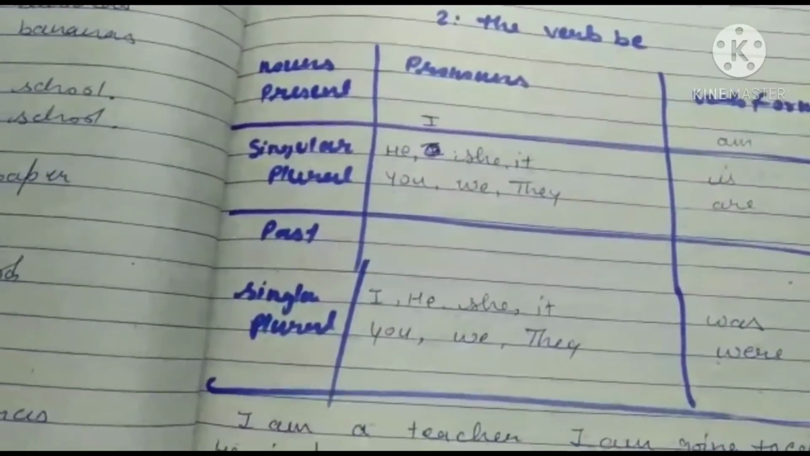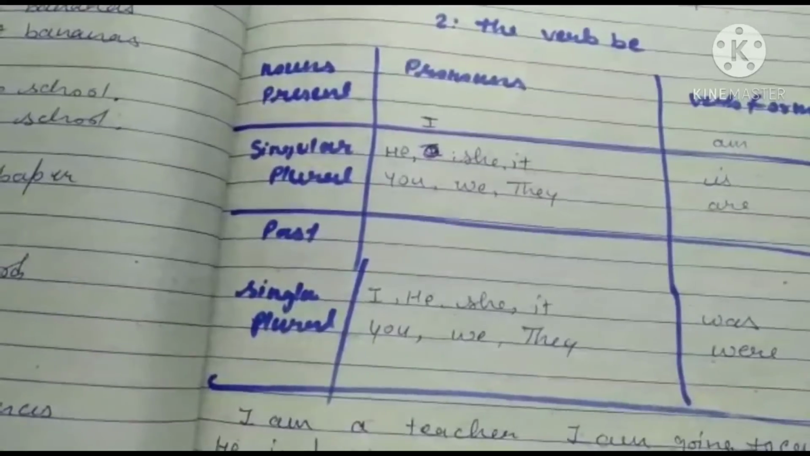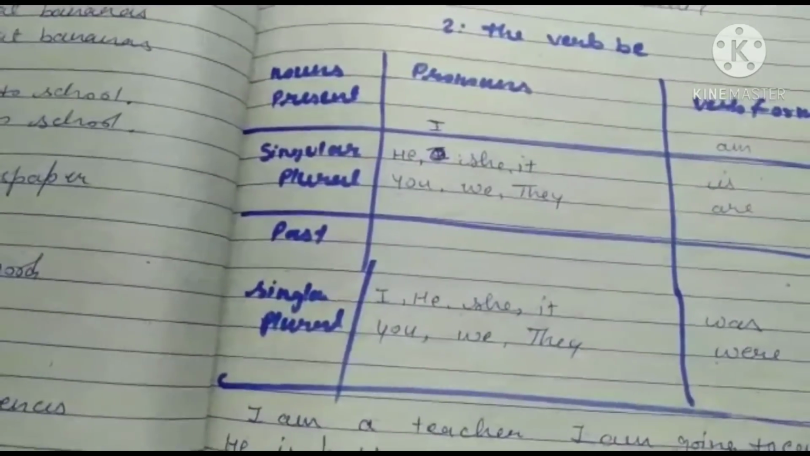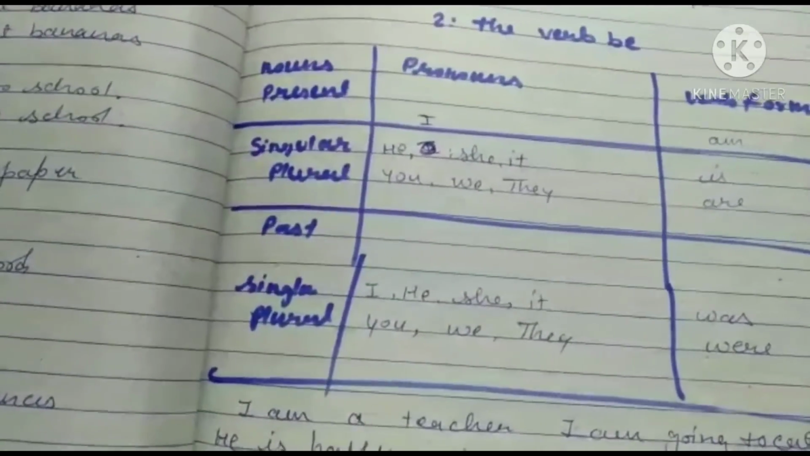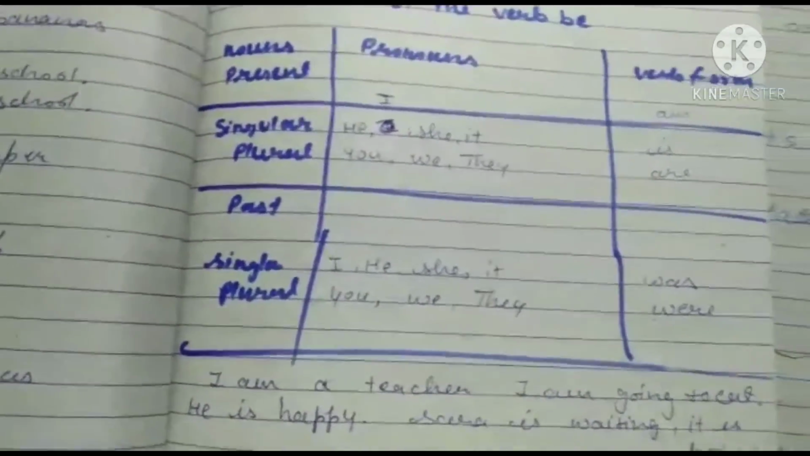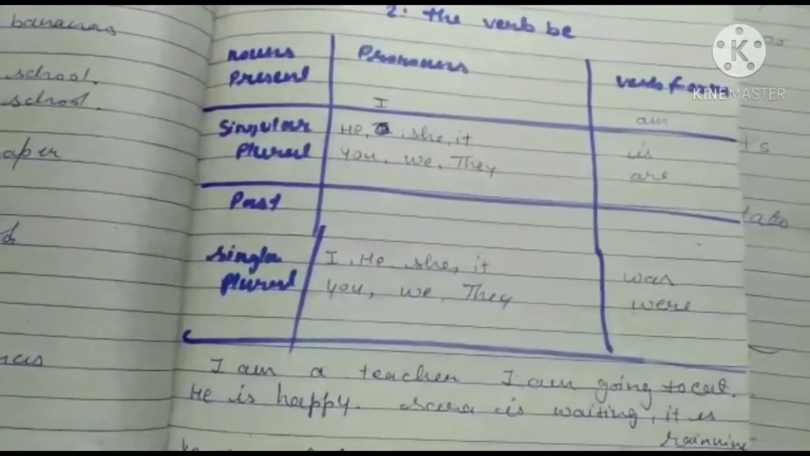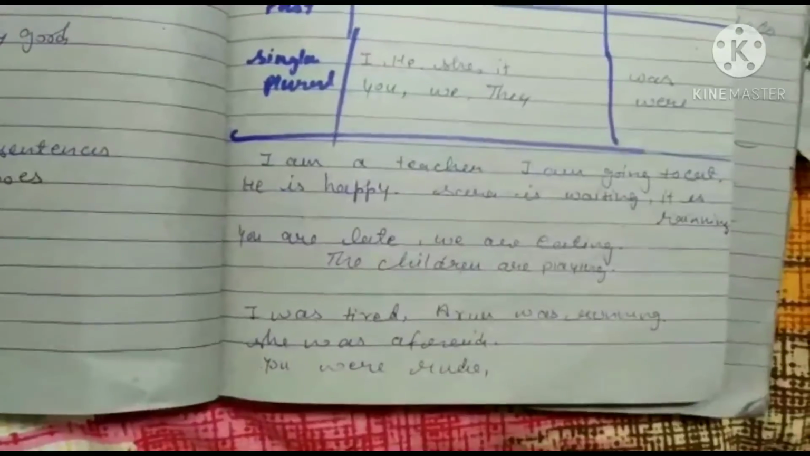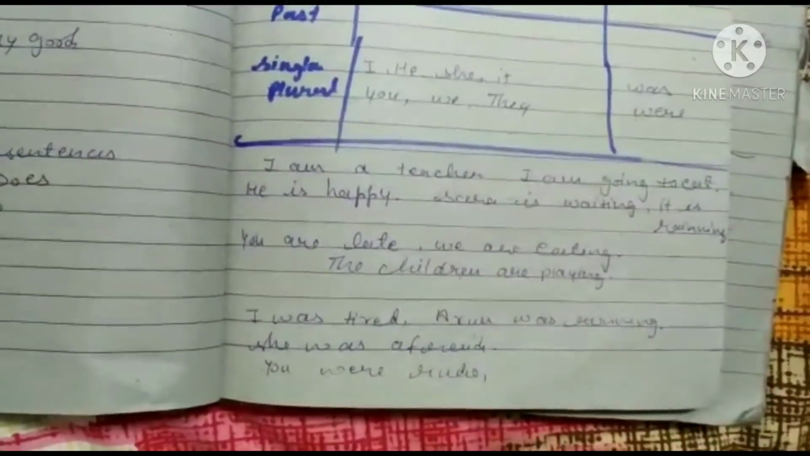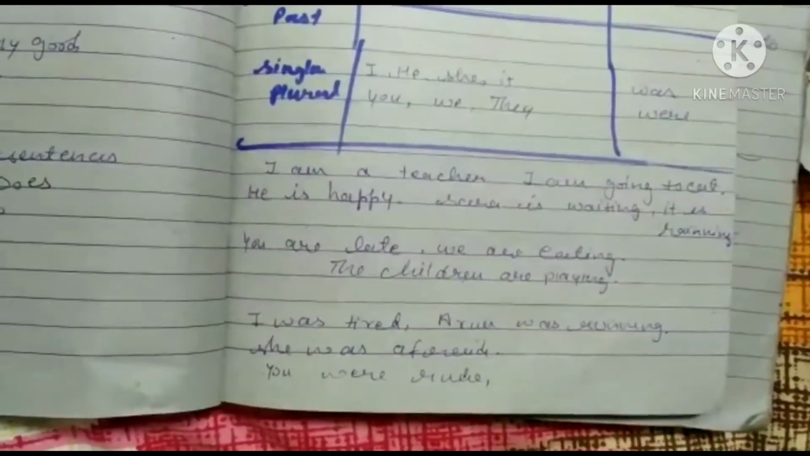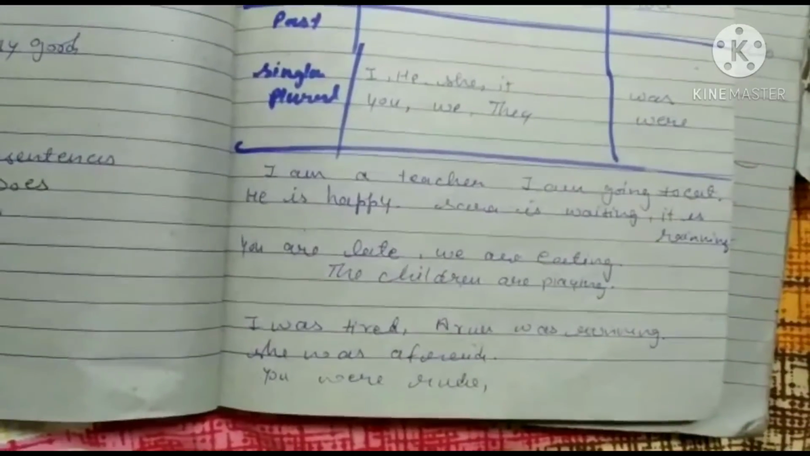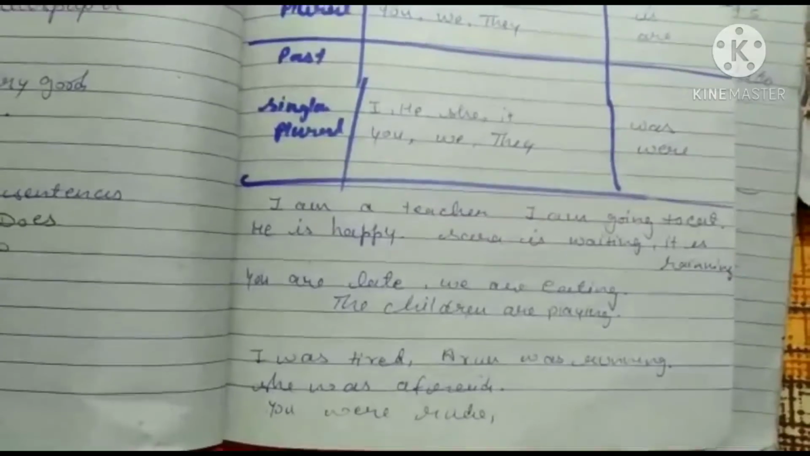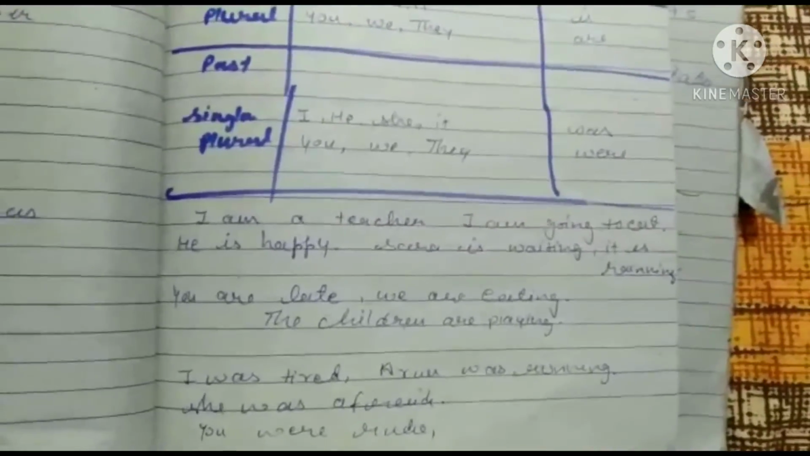In the present, if the subject is I, we say I am a doctor, I am a teacher. If the subject is a singular noun or one of the pronouns he, she, or it, we use is: he is happy, Sarah is waiting, it is raining. You can see the examples here. If the subject is plural or one of the pronouns you, we, or they, we use are: you are late, we are eating, the children are playing.